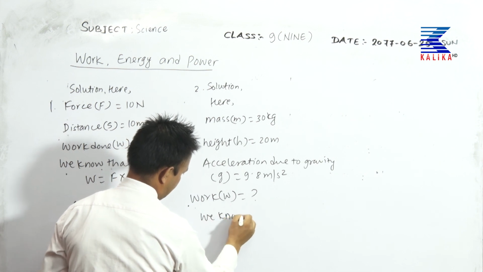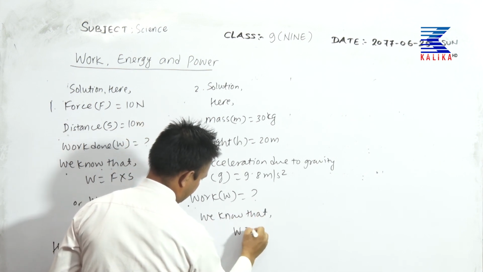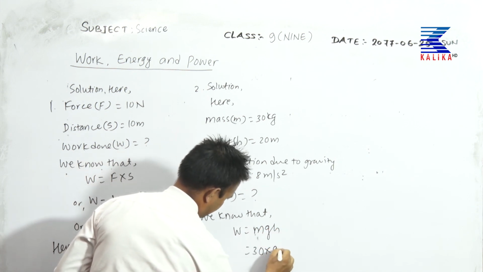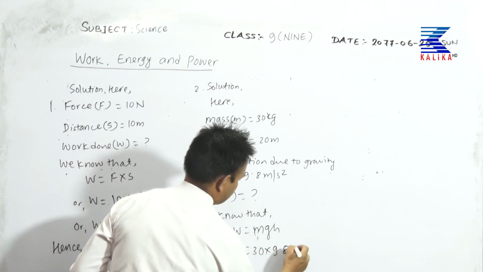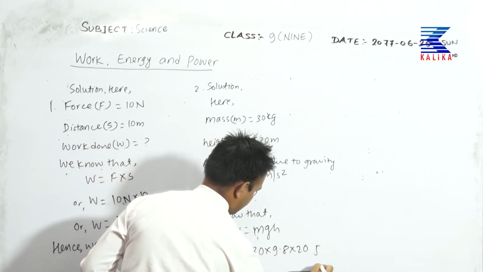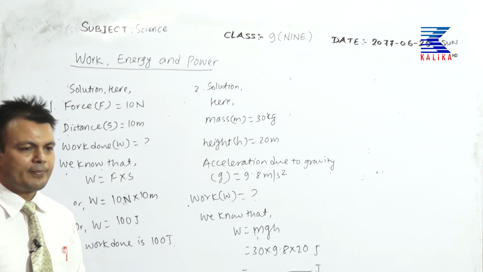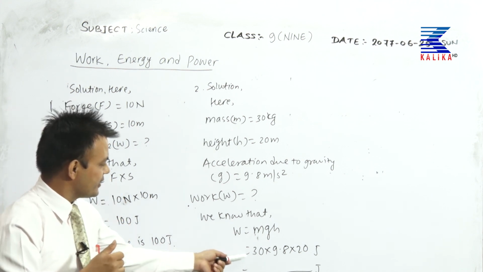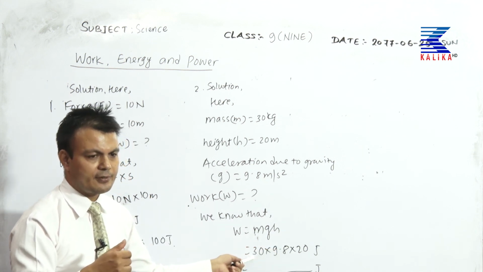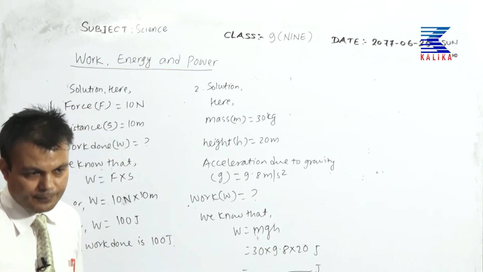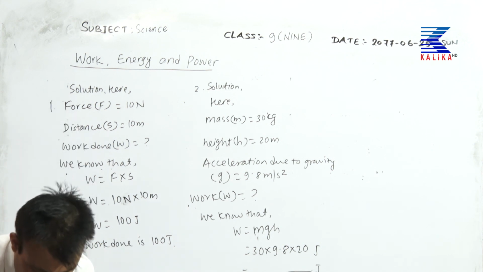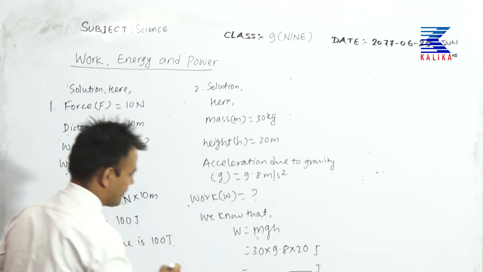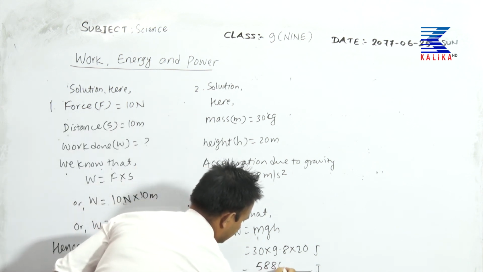We know that W equal to, in that instance, mgh, 30 into 9.8 into 20. So, what do you get the value? Just use a calculator, very simple. If you do the calculation, you will get 5,880 joule answer.